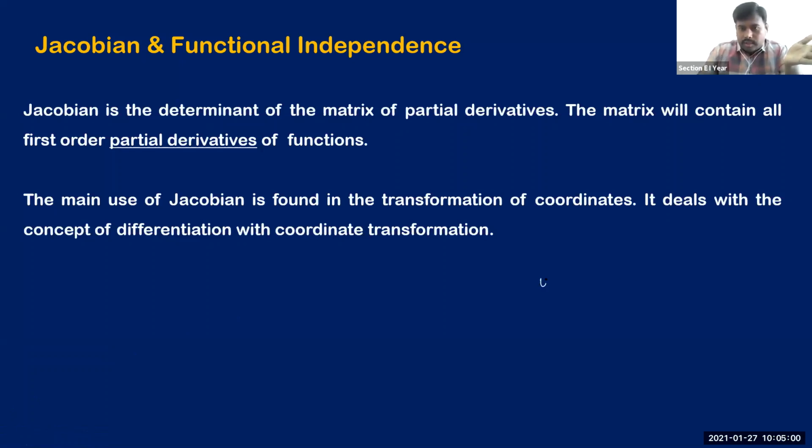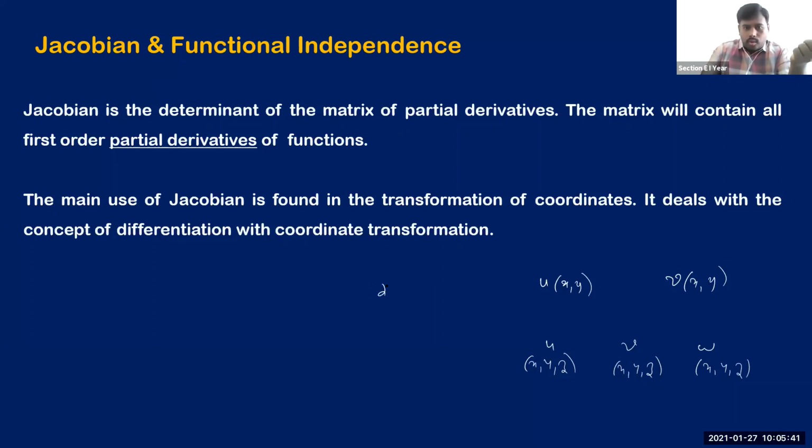Like see, you may be given functions of this kind. U and V, these 2 are the functions. When you are given only 2 functions, these 2 must be functions of only 2 variables. Right? In a case, if you are given 3 functions, let us say U, V, and W, these 3 must be functions of the same 3 variables. Right? Number of variables and number of functions must be equal always. In that case, you can evaluate the determinant of a matrix of partial derivatives of these functions. Then that determinant we call the Jacobian, right?